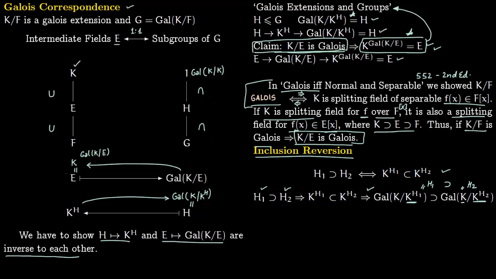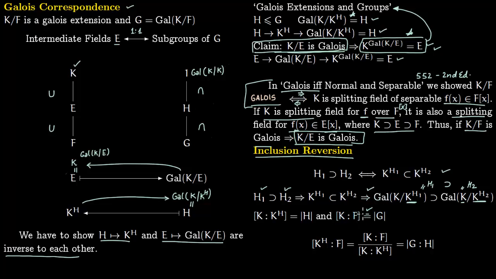So another important result is this. Say H is the subgroup, K_H is the fixed field, and [K:F] is |G|. This obviously is true, because K over F is a Galois extension and G is the Galois group. So this just follows from the definition. And this is given to you. Now divide this equation by this equation, and you get [K_H:F], and here this is order of G divided by order of H. H is a subgroup of G, so therefore you write it as G over H.